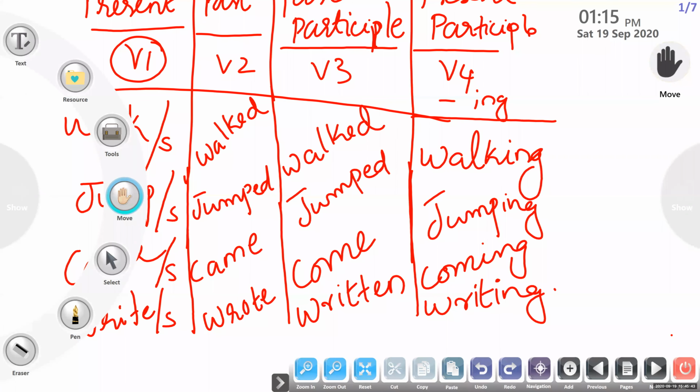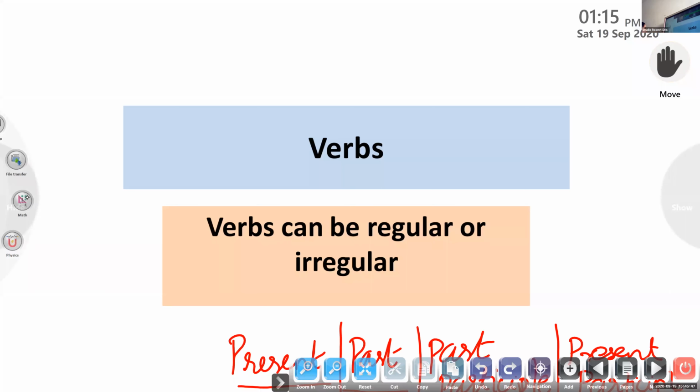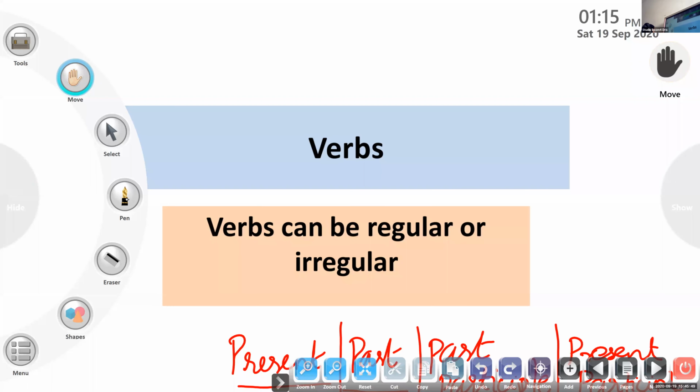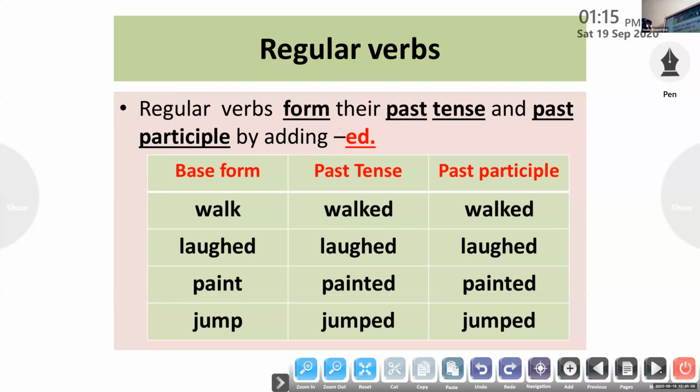So we are discussing verbs. Verbs can be classified under regular and irregular verbs. We are going to learn regular and irregular verbs. Look at the regular verbs, children. Regular verbs form their past tense and past participle by adding ed everywhere. See, walked. Past participle, walked.